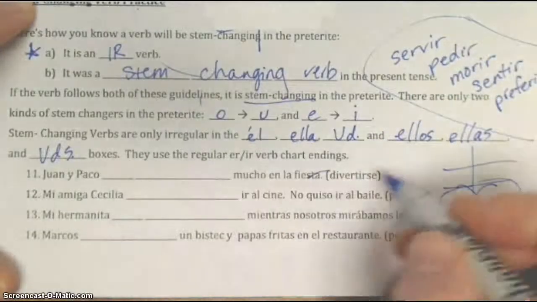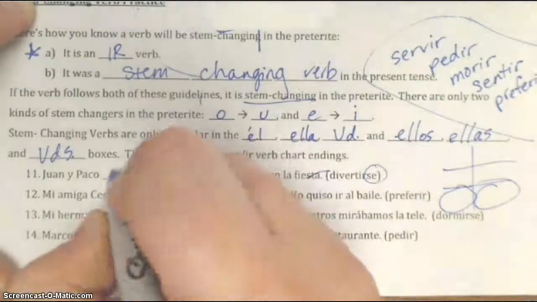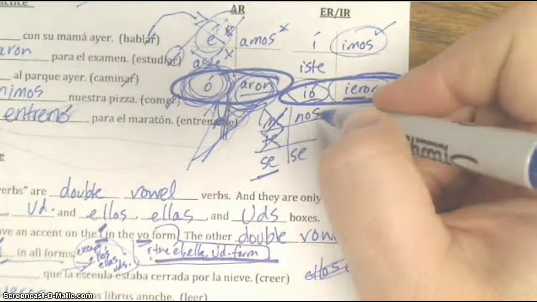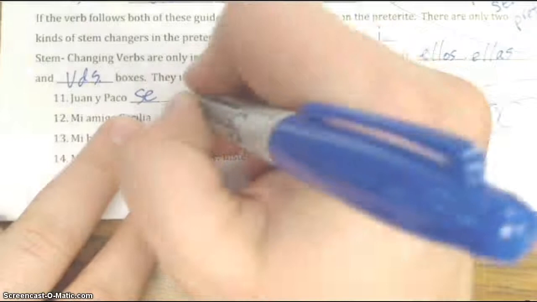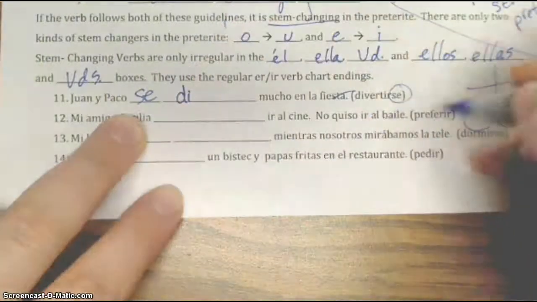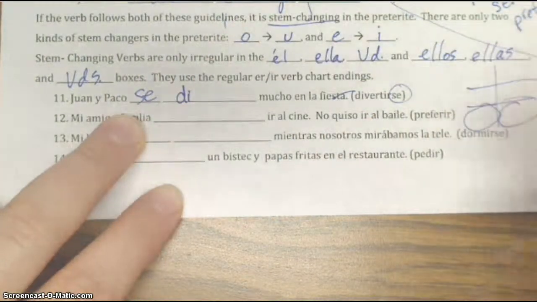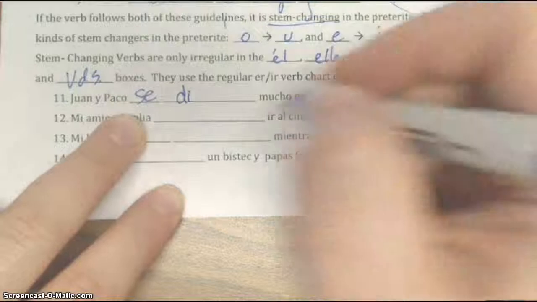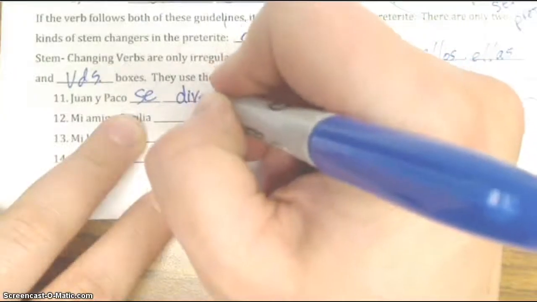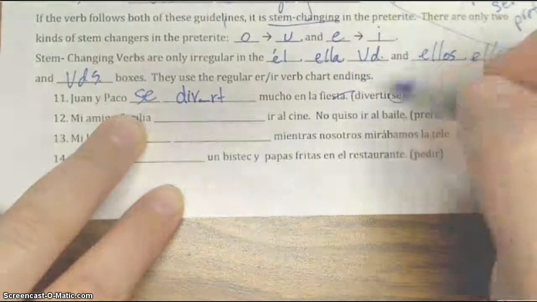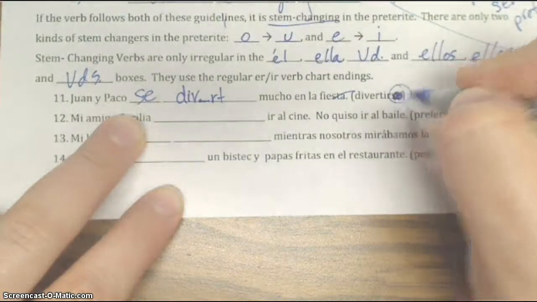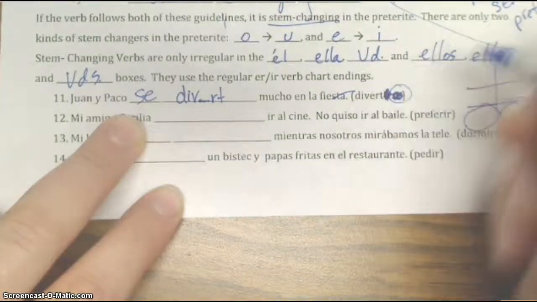So Juan and Paco, this has the se, so I need to put the se here, and it actually is going to be se. If I look at my chart here, Juan y Paco is two people. It does not include the word yo, so it's se. So Juan y Paco se, and then divertir. These are clearly all going to be stem changers since they're part of the review and examples. So divertir, that E that I was about to put right there in the stem. So I've got rid of the SE. It's an IR verb. I'm going to cross that off.